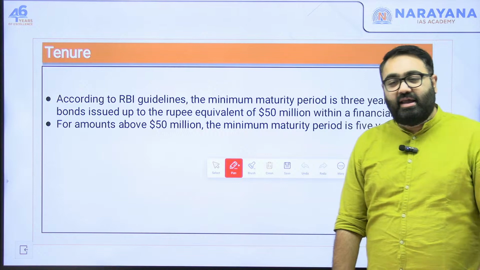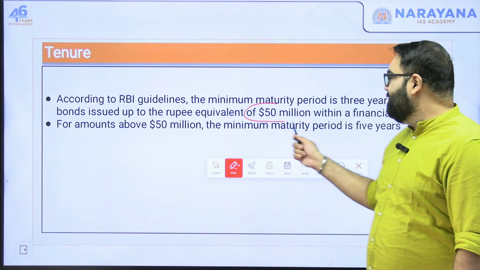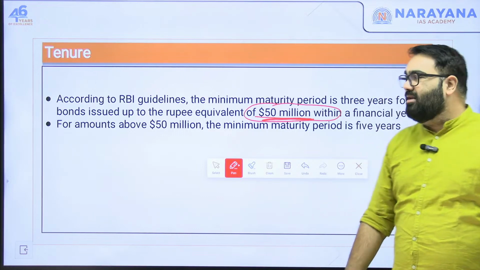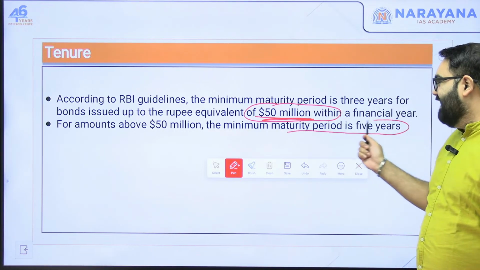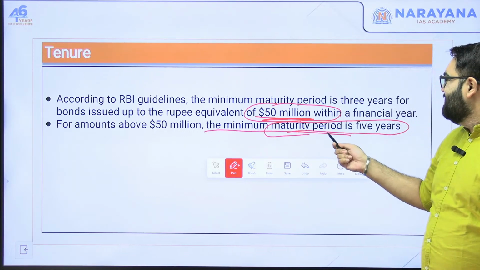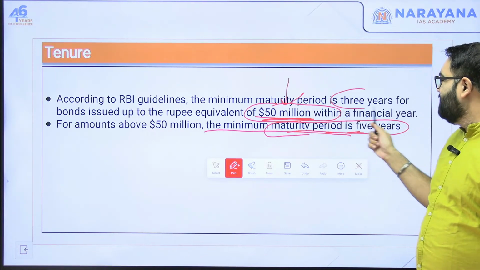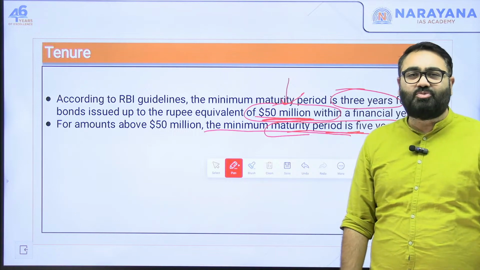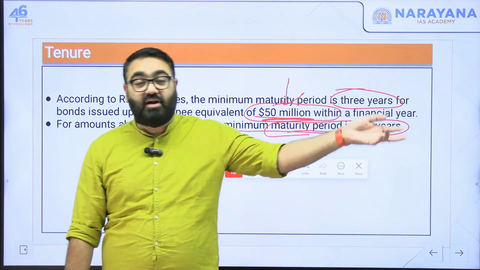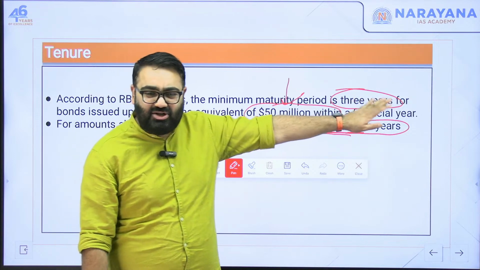So RBI says, if the money that you are raising through masala bonds is the equivalent of up to $50 million, then the maturity period has to be at least 3 years. If the amount is bigger than this, then the maturity period has to be at least 5 years. So if you are raising more than $50 million equivalent in Indian rupees, then the maturity period has to be 5 years minimum. If it is less than that, then it has to be 3 years.